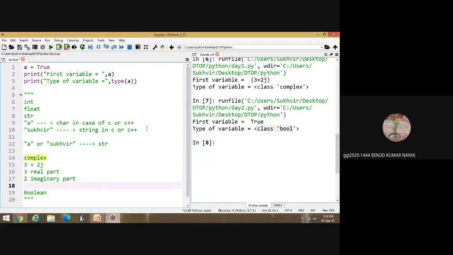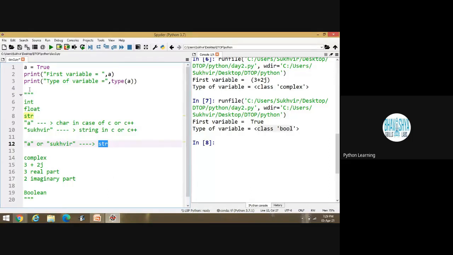Yes, sir. Now, suppose we have to enter the data from the user side. Sir, is character available over here? No, character is not available inside Python. Basically, character and string both lie under the same category, that is str. Is it okay? That's why I am discussing this.